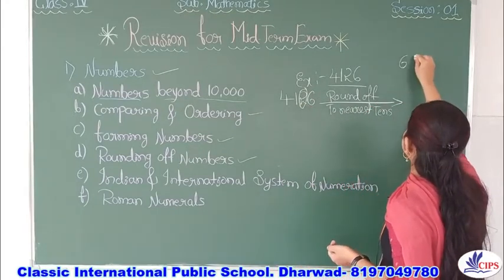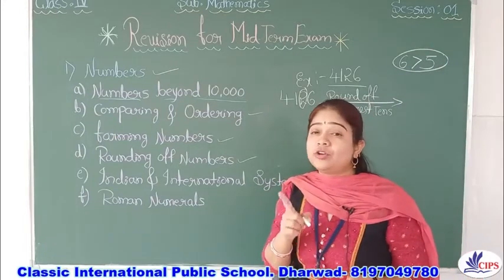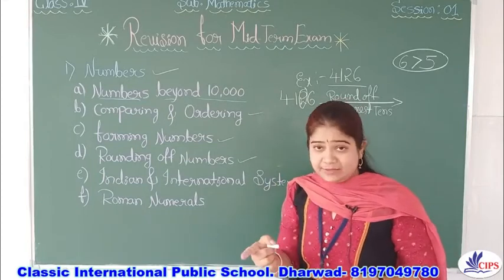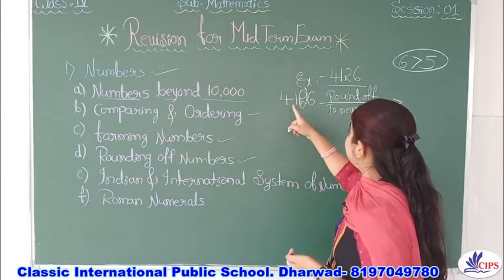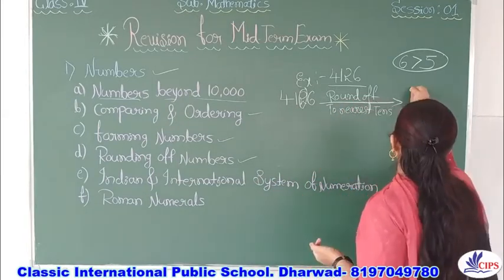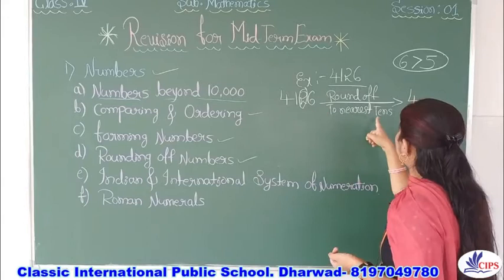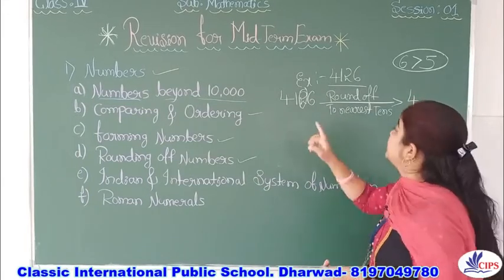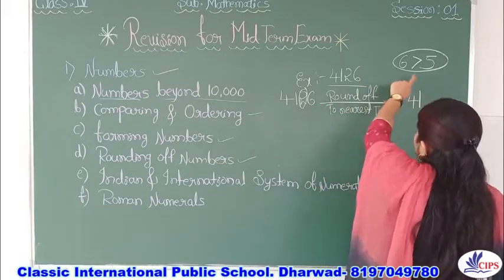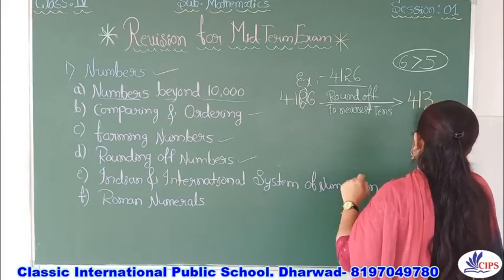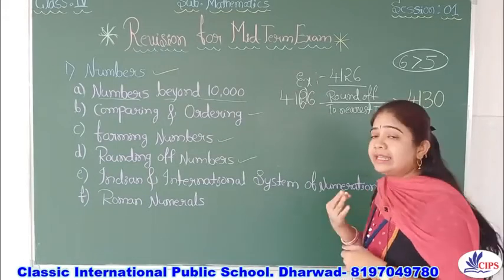Ones means 6, which is greater than 5, right? As I told you, if it is greater than 5, what you should do? You just add plus 1 to the tens place and the remaining number becomes 0. So here we should not alter the 1000 and 100 places because we are concentrating only on the tens and the ones. So 4, 1 as it is, and 2 becomes 3 because of this more than 5, and 0. This will be the rounding up to nearest tens.